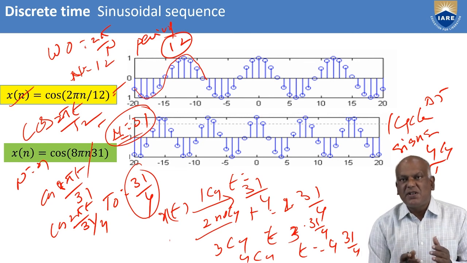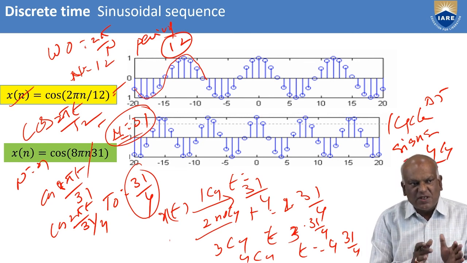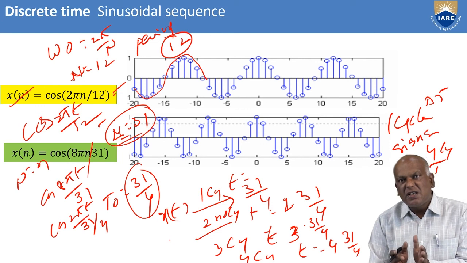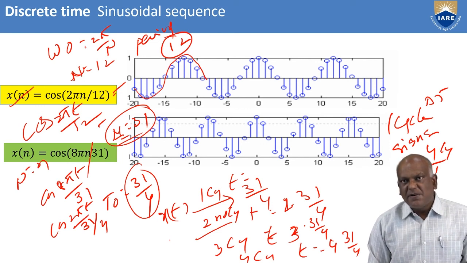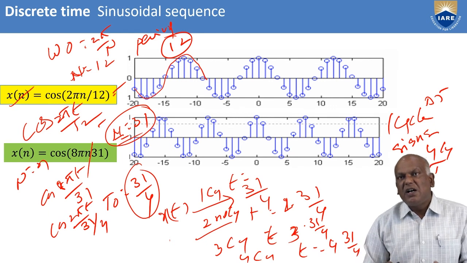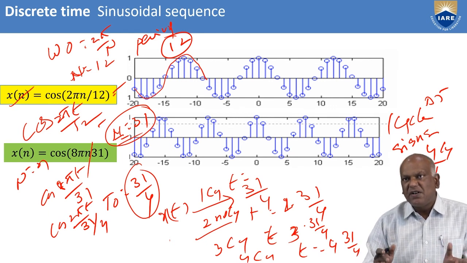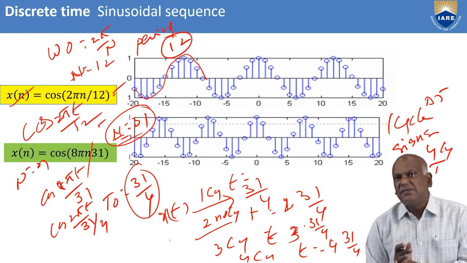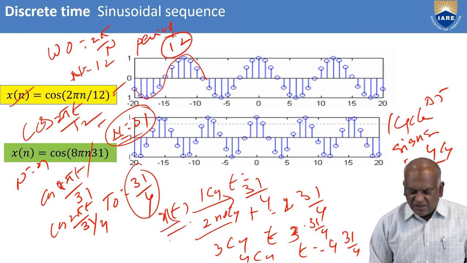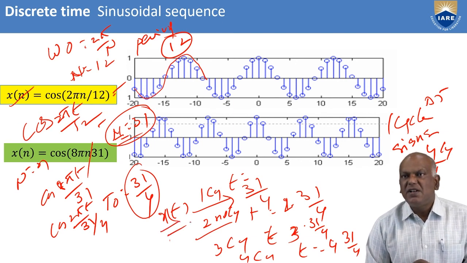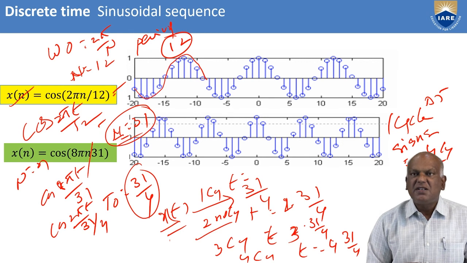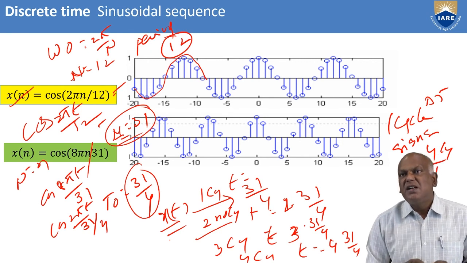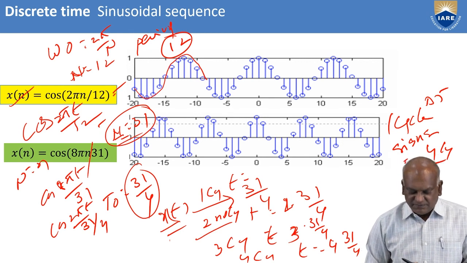That means after the continuous time signal completes the 4 cycles, the discrete time signal completes only one cycle. That means these 31 samples are repeated repeatedly. So 4 cycles can be completed for the continuous time signal, whereas one cycle is completed for the discrete time signal.